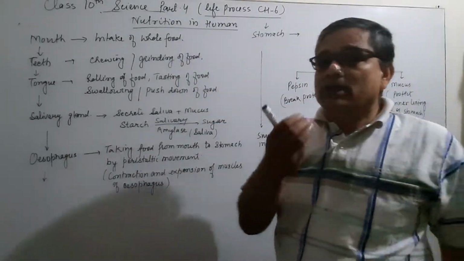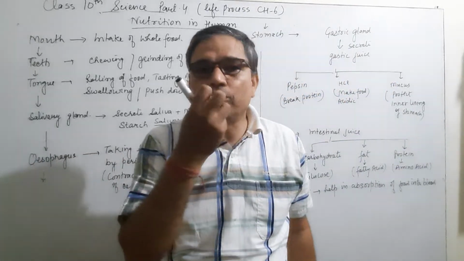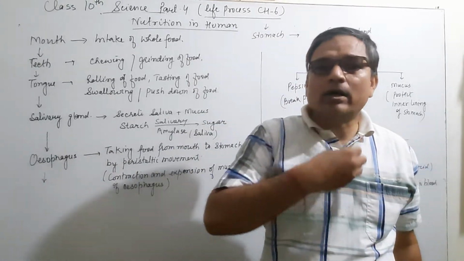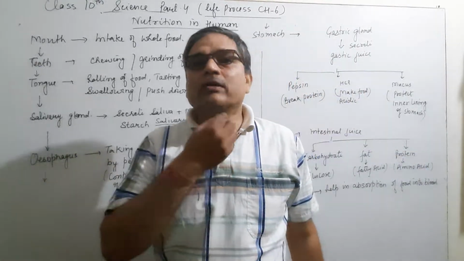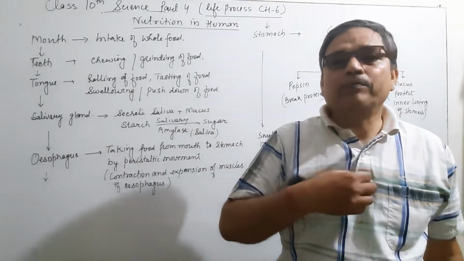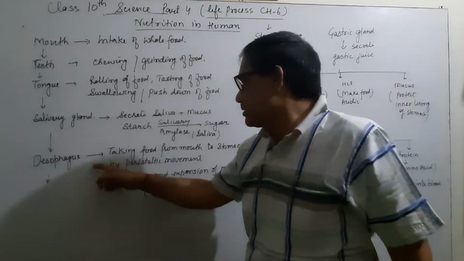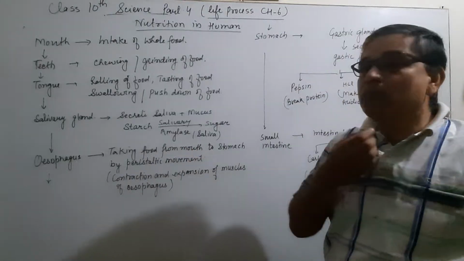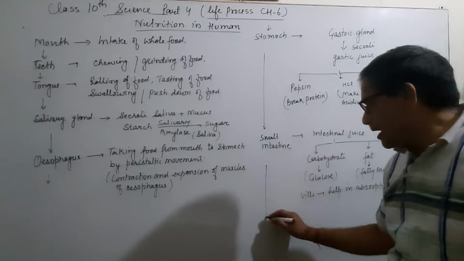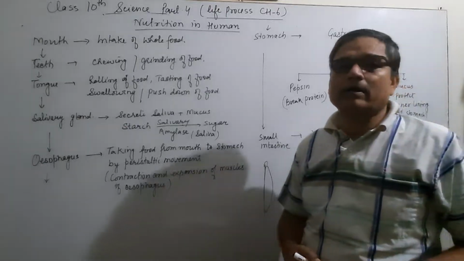And after the saliva, which tries to change the food into paste form, the food is pushed to the stomach through the esophagus, which means the food pipe. Through the food pipe the food passes to the stomach. The esophagus is the food pipe which carries the food from the mouth to the stomach.